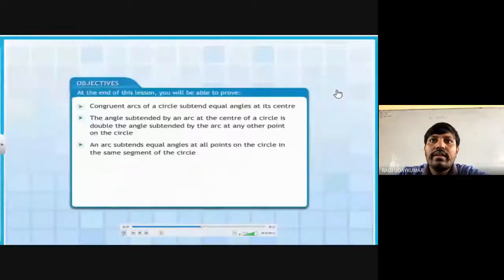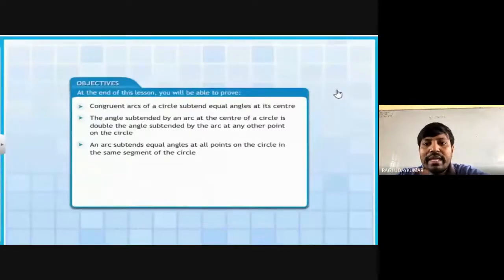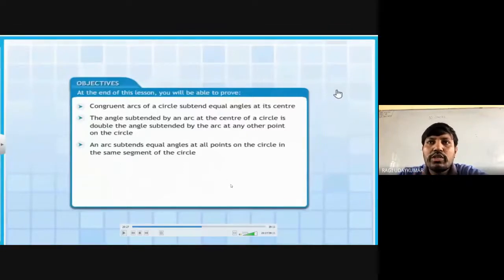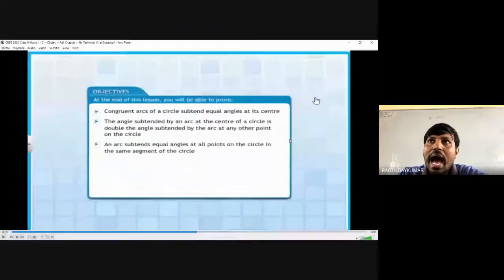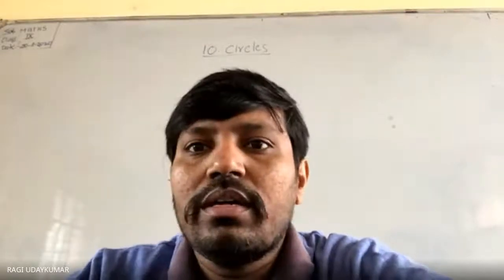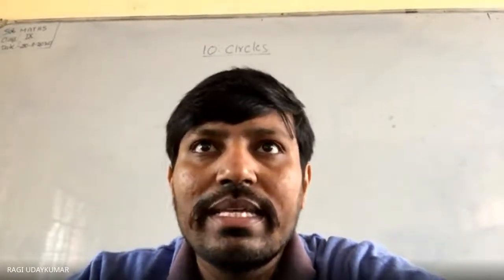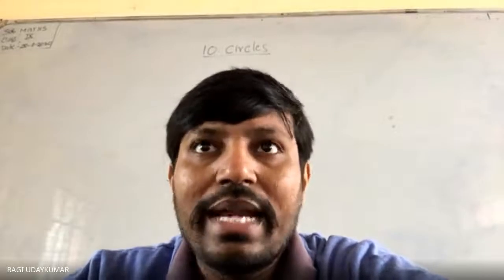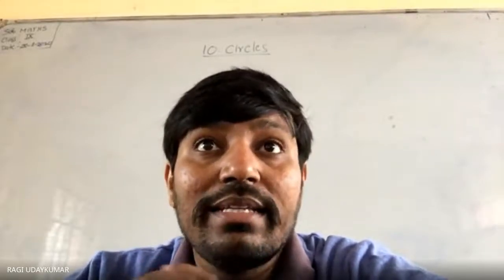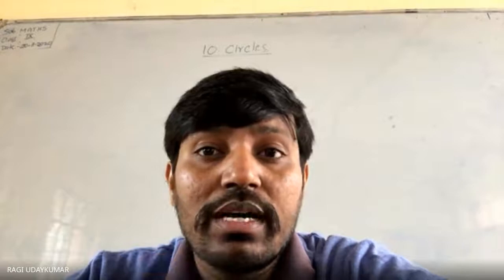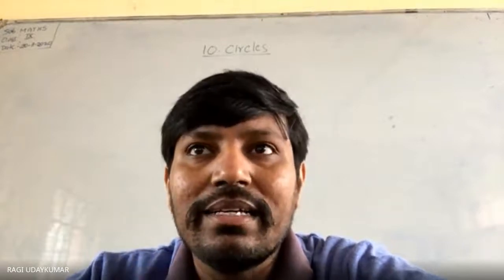So here the next part: these are the main theorems we are having on the chords. Now next part we are going to learn the arcs related. So first you concentrate on this, and based on this you are going to have the exercise problems. Once again I will revise all these theorems. Equal chords subtend equal angle at the center.